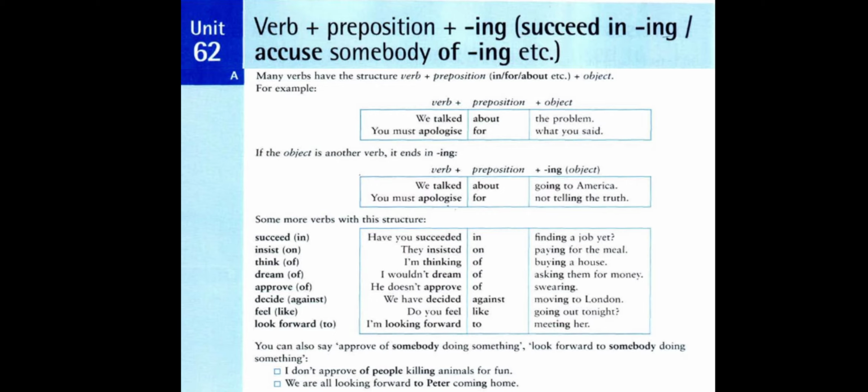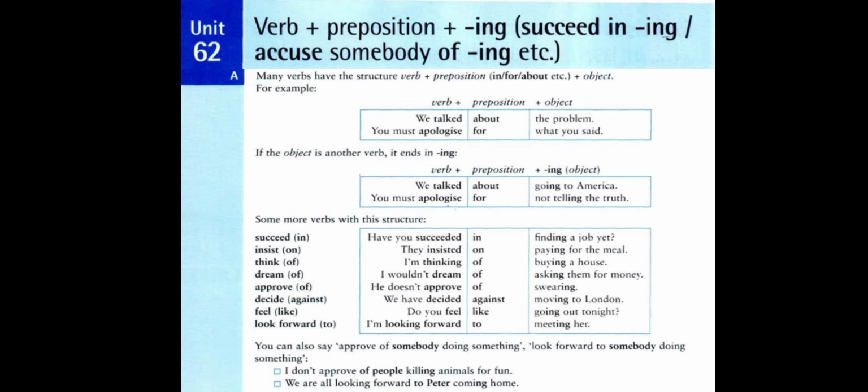Finding a job yet, here it is in the position of object for the preposition in. Second example, they insisted on paying for the meal. Here we have the verb insisted followed by the preposition on, and after the preposition on we have paying for the meal. We have verb plus ing and its complement, and we call it gerundial phrase or noun phrase in the position of object for the preposition on.